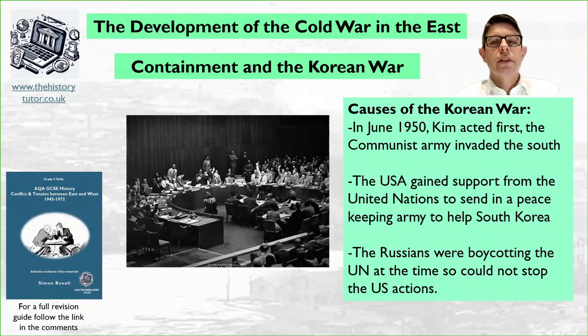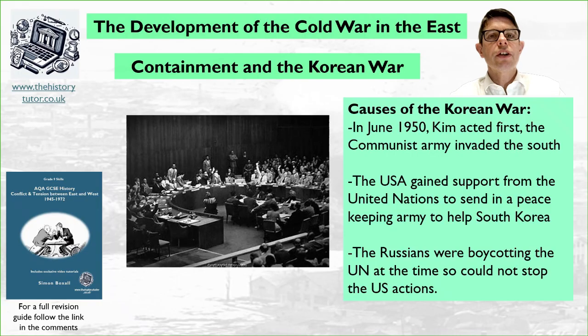So moving on with the causes of the Korean War. By June 1950, Kim acted. He invaded the South and tried to make it communist. The USA were unhappy with this, and they went to the United Nations, the peacekeeping body for the world created after the war, to try and solve this. And they wanted to send an army into South Korea to free it from the Northern invasion.